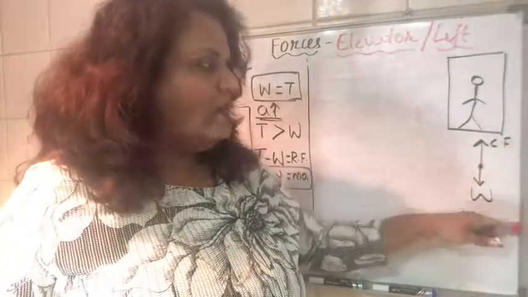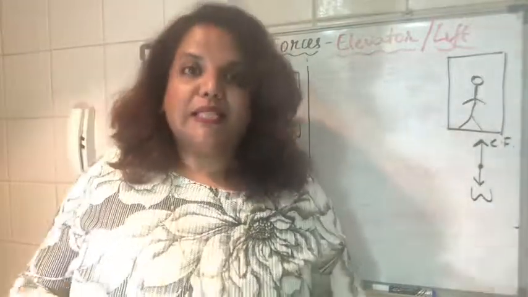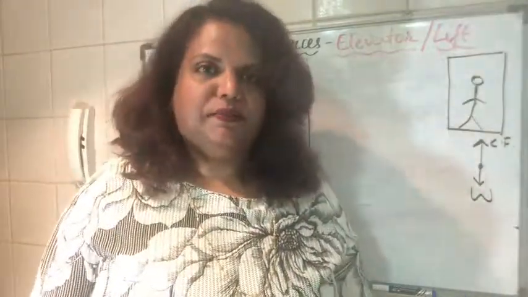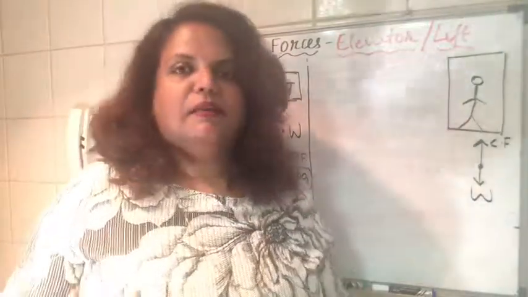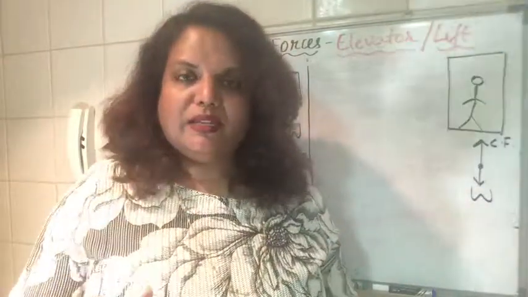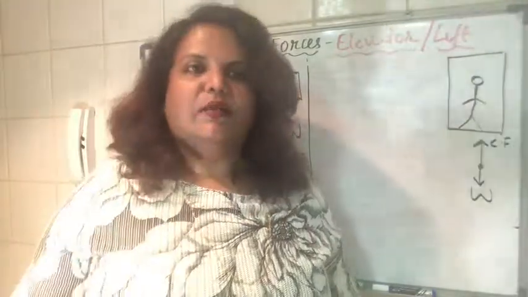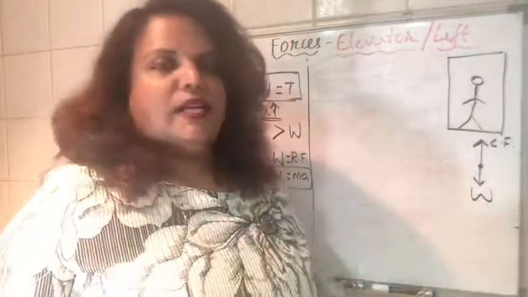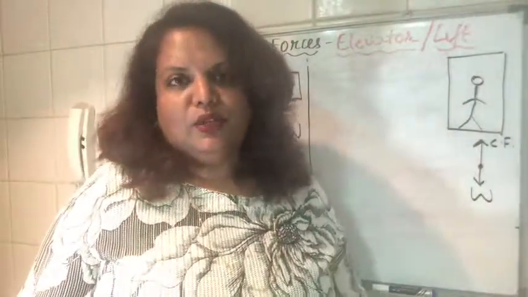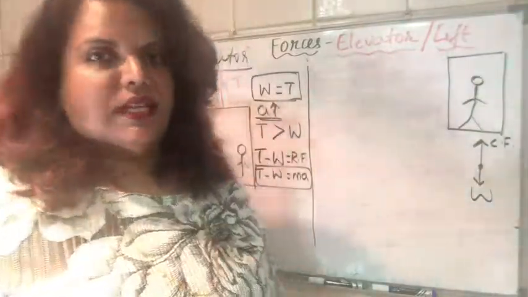Which will be equal to W, or that will be read by a scale inside a lift. Okay. So sometimes they modify the question, or the situation is the same, but the question will be what will be the weighing scale's reading when the lift is accelerating upwards or it is accelerating downwards. It's nothing but you're actually calculating the resultant force acting on you, or the contact force acting on you, which will be equal to the reading on a scale.